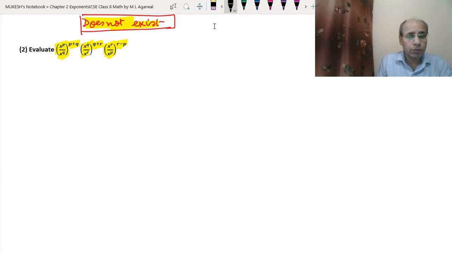Now what we will do here, as we know that a to power m upon a to power n is equal to a to power m minus n. Same way we can write here x to power p upon x to power q will be x to power p minus q, and outside we can write p plus q in the bracket.